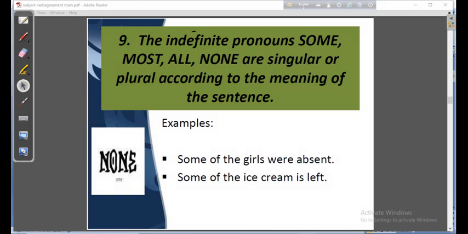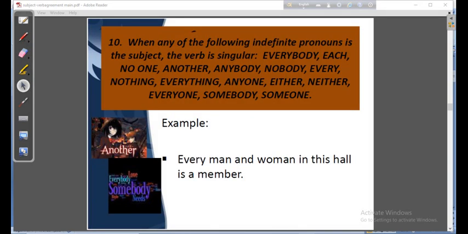But if you can remember this rule, you will never be like this. In the next rule, when any of the following indefinite pronouns is the subject, the verb is singular. So look at the pronouns.